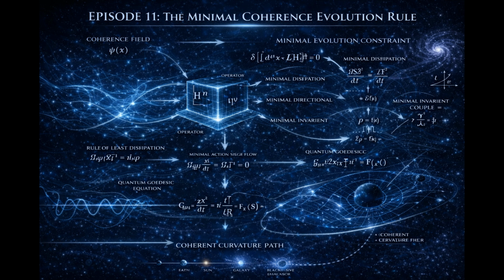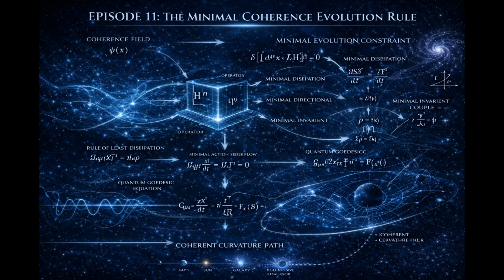That means any change in coherence within a region must correspond to a divergence of coherence flow across its boundary. No net change without flux. This immediately implies that coherence evolution must take the form of a continuity rule. Change equals flow. But flow must be driven by curvature imbalance, so flow must respond to curvature.